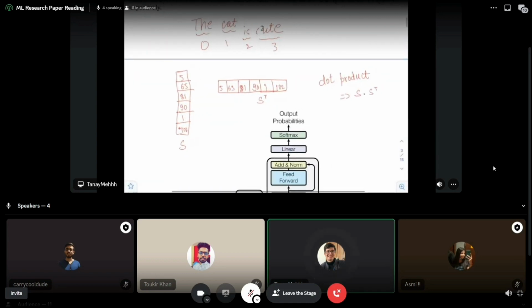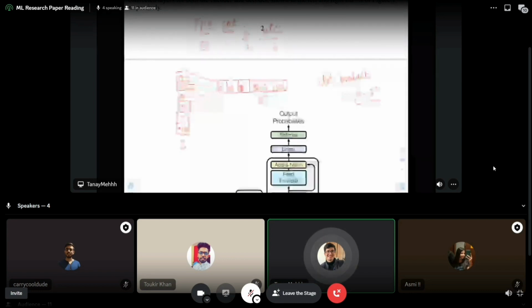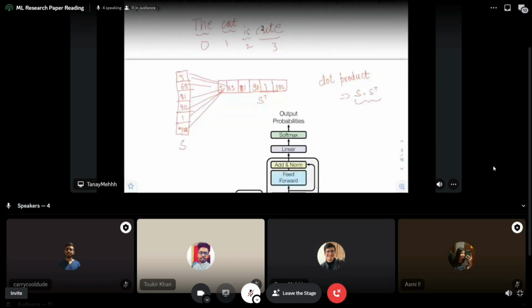So this is the very core concept of attention, that you multiply this, right? In this, every element will be multiplied by every other element, right? I hope you get the picture. And other than the dot product, there is also the Hadamard product, in that one element will be multiplied by the corresponding element and not all. Sorry, that was a different one. Okay, I was confused. That was a scalar product. So in dot, every element of one vector will be multiplied by every element of the other vector, right? So this way you will have a very big matrix of multiplication by itself.